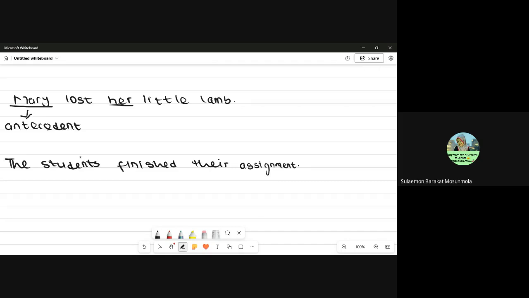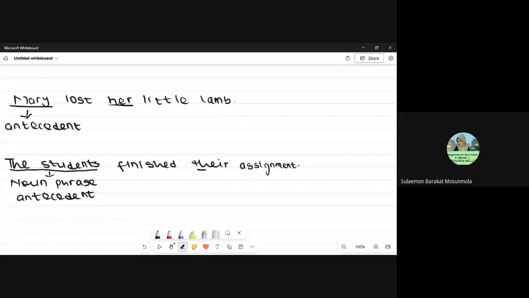In this case, the student is a noun phrase, which is acting as the antecedent. It is the antecedent here. And the pronoun here is this, P for pronoun. The antecedent is just the noun or noun phrase that the pronoun refers to.